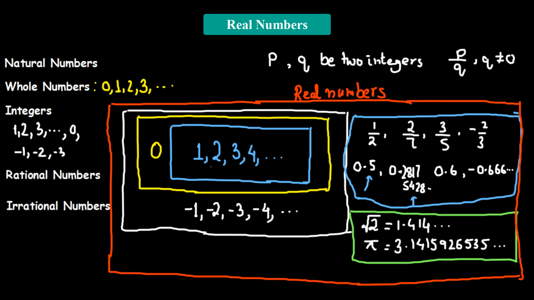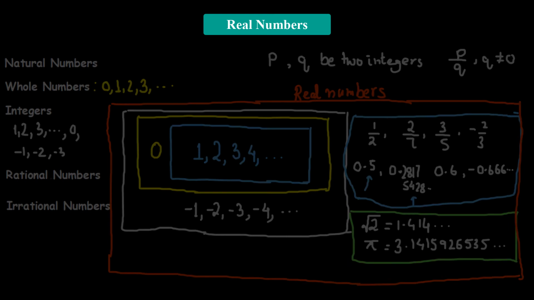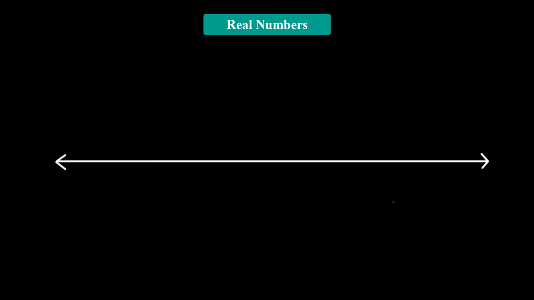So that's it. So this is what real numbers are. They have these 5 categories of numbers. Let's summarize whatever we have learned so far on a number line. A number line is a straight line that consists of all the numbers that we can think of.